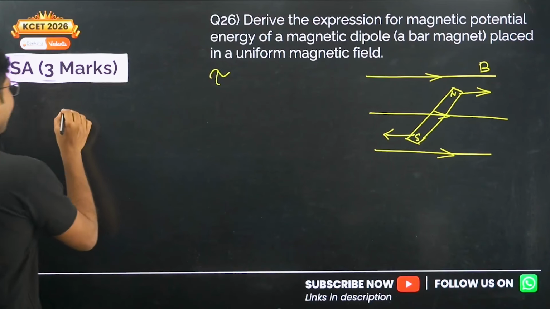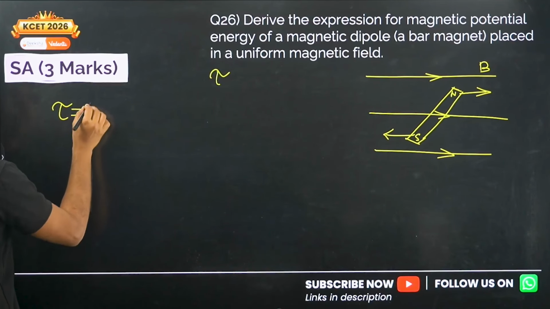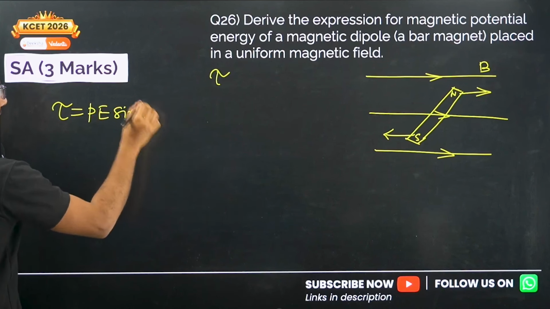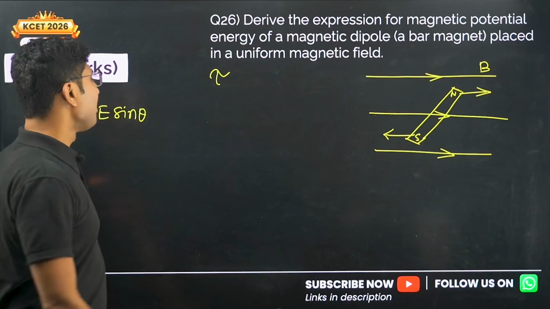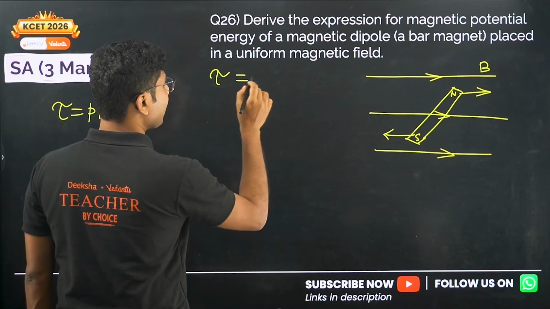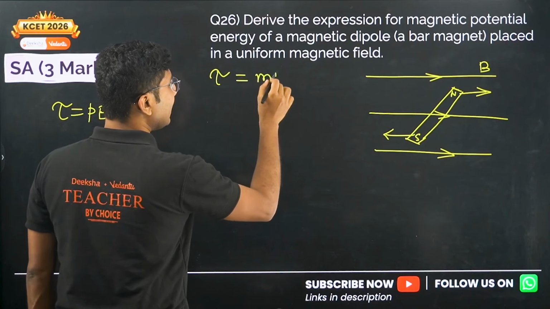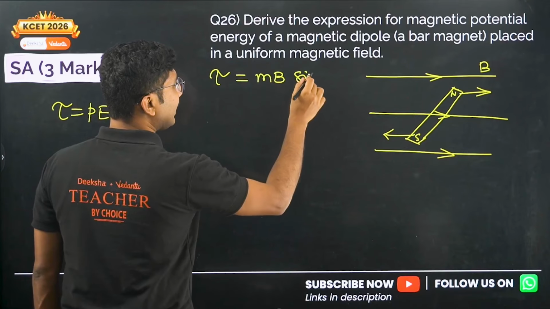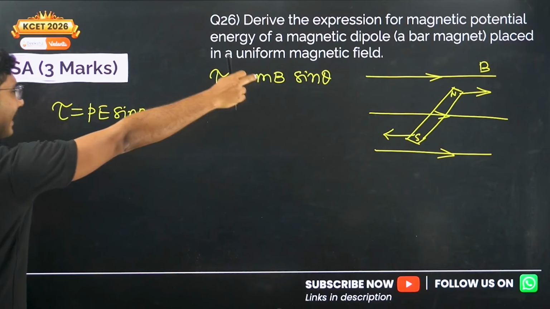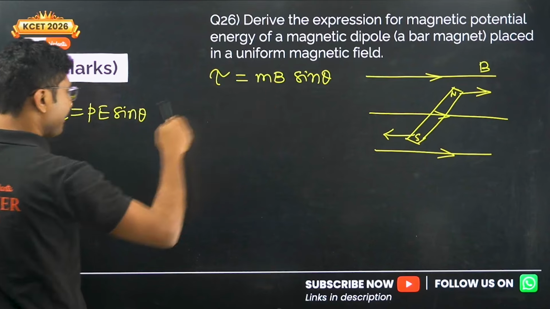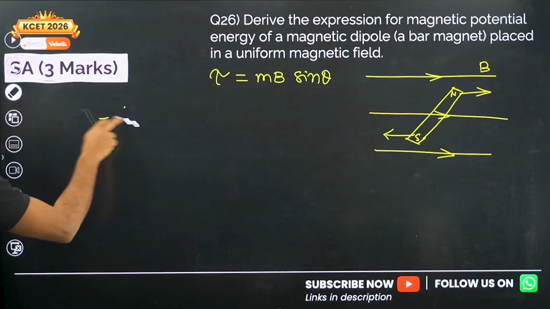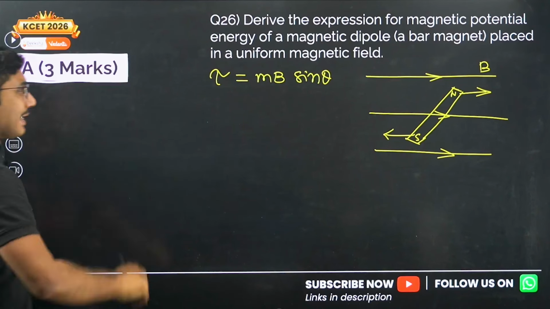For the electric field, torque was given by PE sin theta, but for magnetic torque it is given by MB sin theta. Instead of P we write M, and for E we write B. M is the magnetic dipole moment and B is the magnetic field.